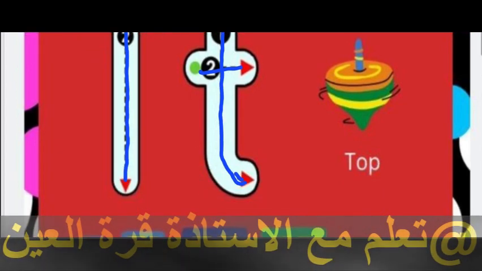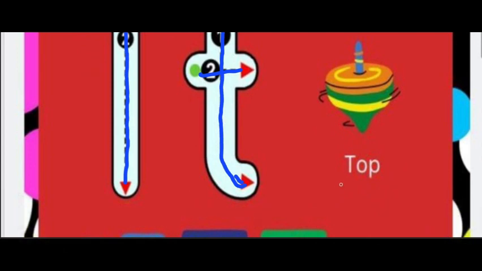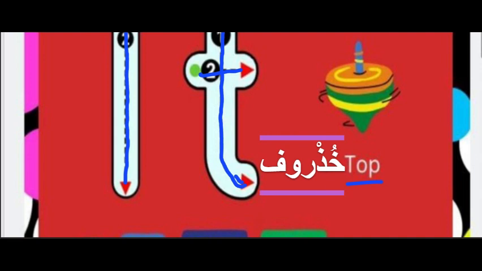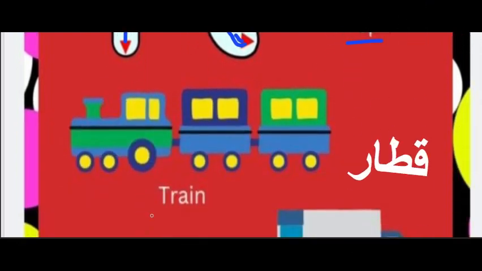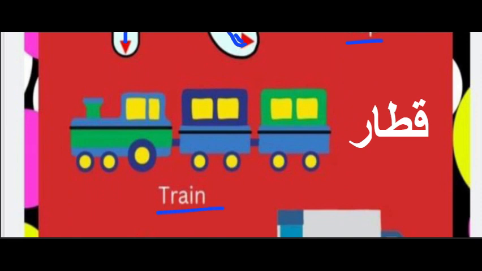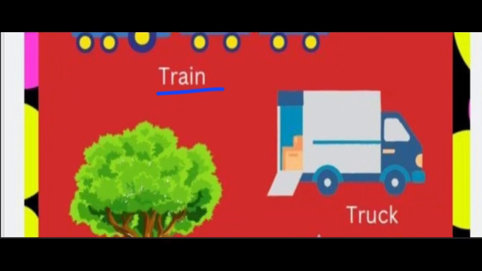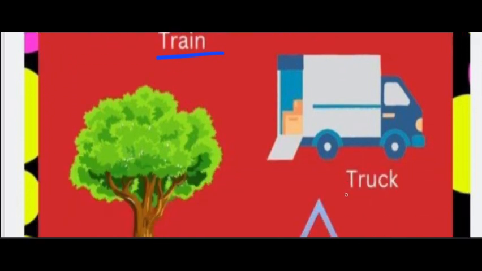Okay, now we will study the words that start with T. Top. I will say English and you will say Arabic. أنا أقول English وأنت تقول Arabic. طيب top. أيوة, very good, excellent. طيب what's your train? Train. Very nice, excellent. Truck. Very good.